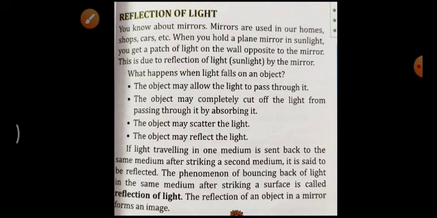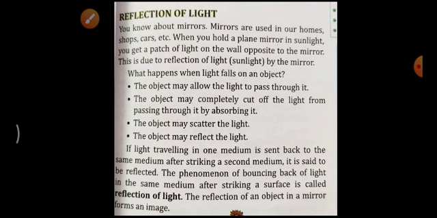As I said initially, whenever torch light falls on the mirror, after falling on the mirror the light is reflected towards another direction and falls on some other object also. That happens because of the reflection of light. So this is due to the reflection of sunlight by the mirror. Obviously a mirror is a plane surface, because of which it can reflect the light.